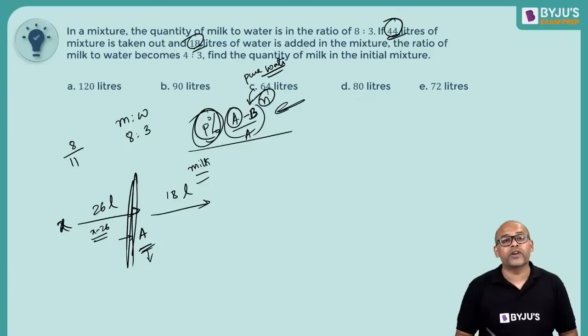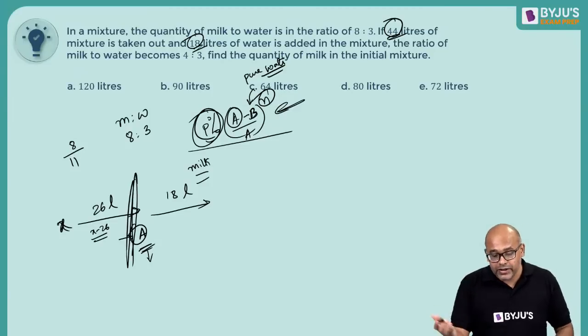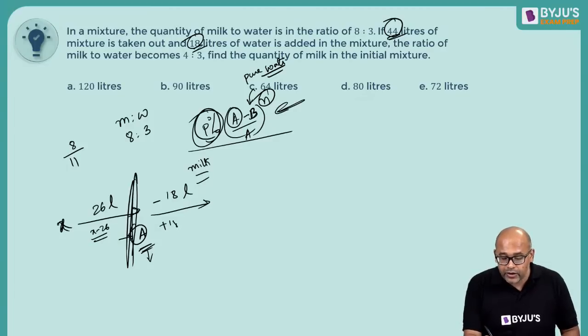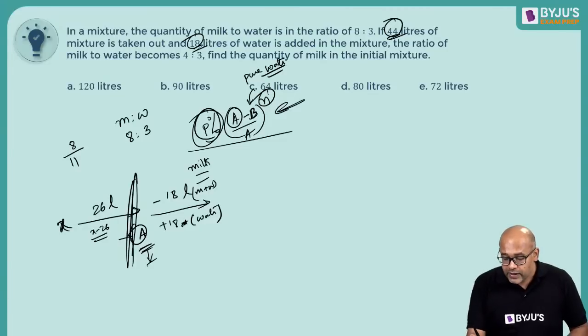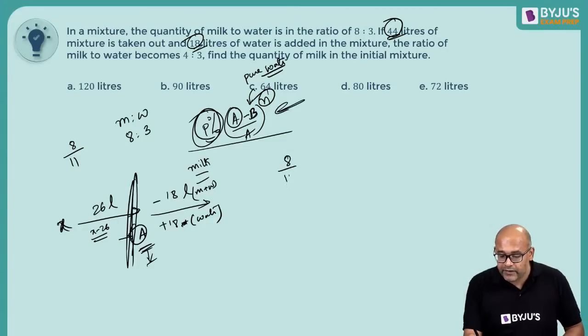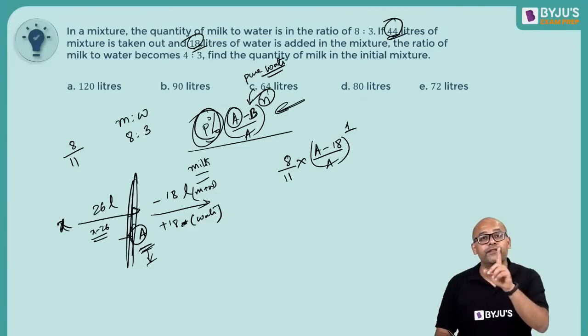So you start the question from here. You are starting with A. Now 18 of milk plus water is gone, and 18 of pure water is coming. So now I can use the formula from A. So what is it? The percentage is 8 by 11 into (A minus 18) by A. But how many times am I doing it? I am doing it only once.